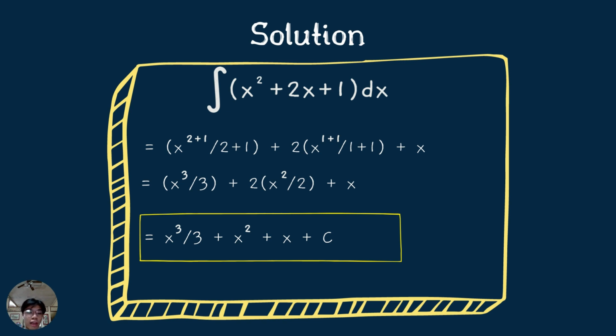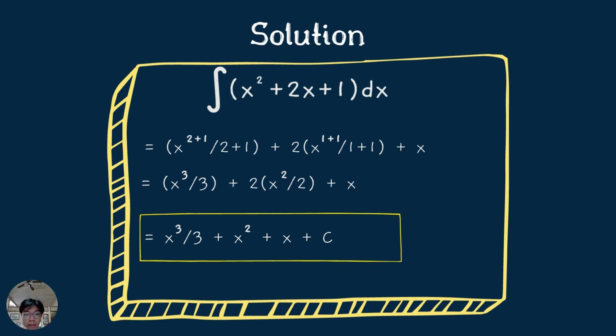we can use the power rule and it will become x to the power of 2 plus 1 over 2 plus 1. And for the second value of 2x, we can use both the constant multiple rule and the power rule, and we will get 2 times x to the power of 1 plus 1 over 1 plus 1. And finally, for the value of 1, using the constant rule, it will become x.